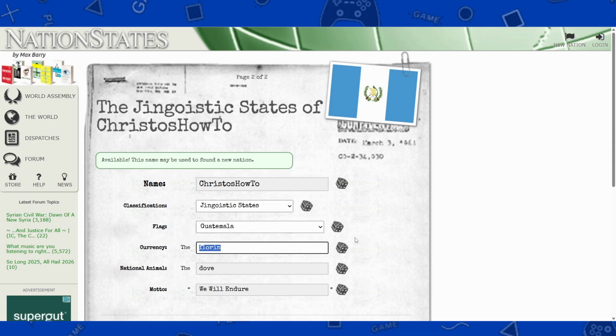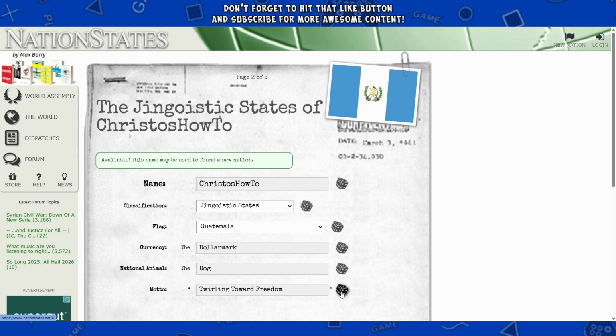So the currency for Christos is the dollar mark, if I can spell it correctly. And there we go. And then the national animal, we're just gonna choose the national animal for Christos, which is the dog. And then the motto, we will just randomize, and it'll be "You can't stop progress."